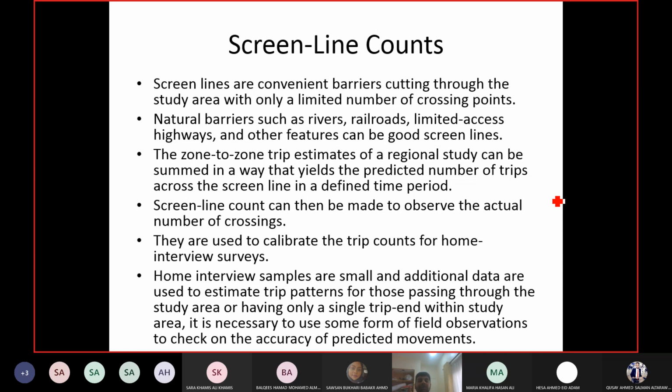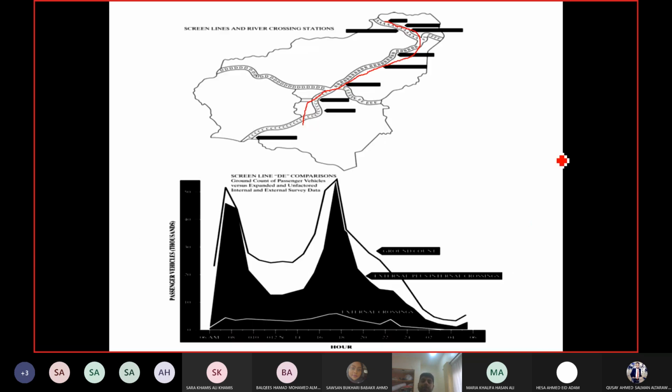Now in a screen line count, since you are not covering too many zones, you will have trips which are single end trips. Single end meaning, for example, this is one zone and on this side the other zone, you can have trips which are generated from this area but are not crossing the screen line. They are coming out from here. Or you may have trips which are entering this area, but they are entering from somewhere here.